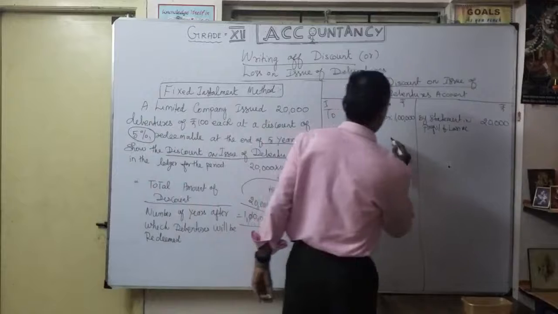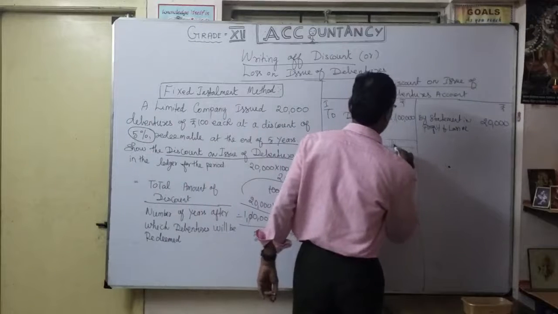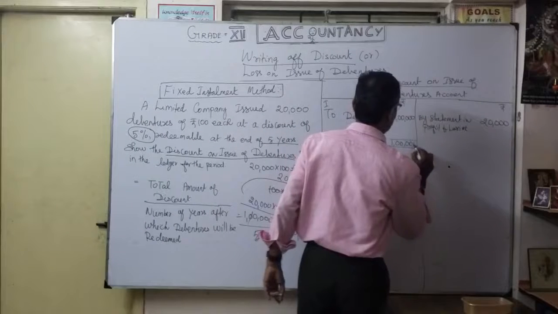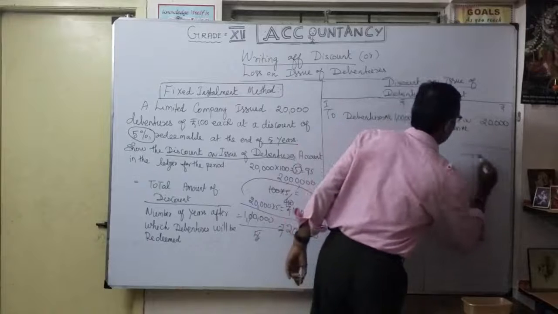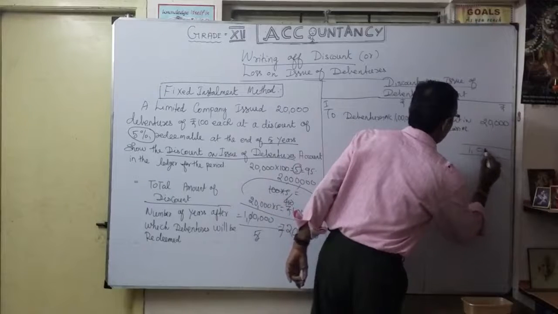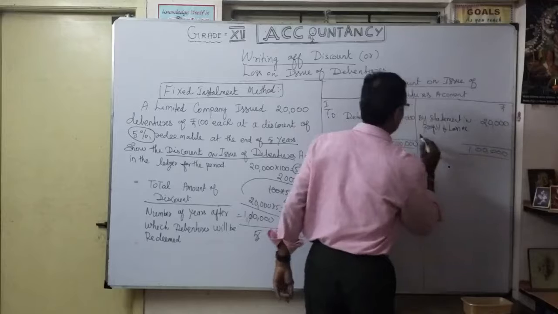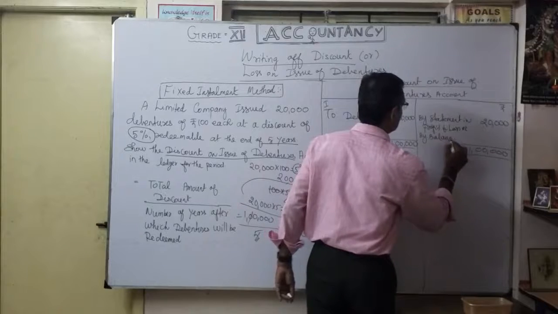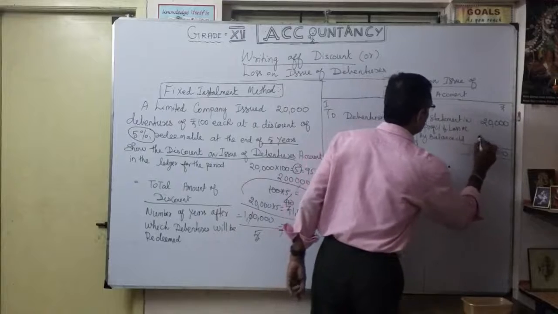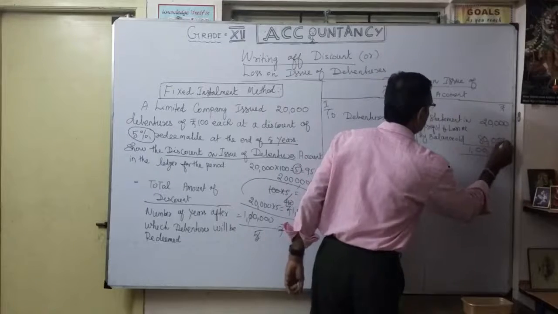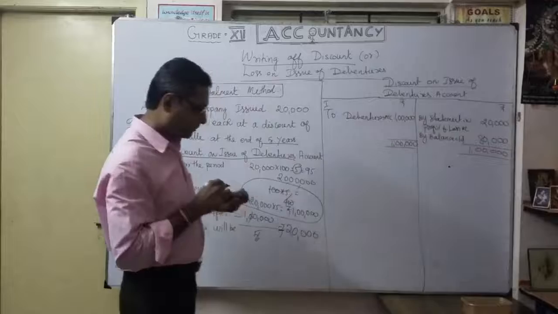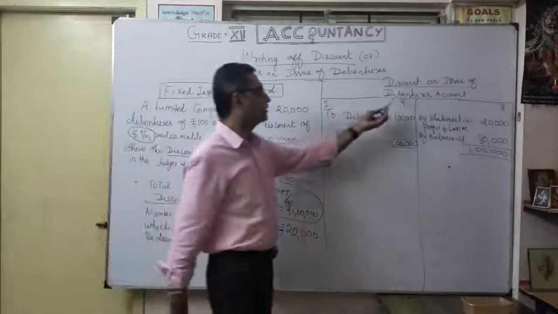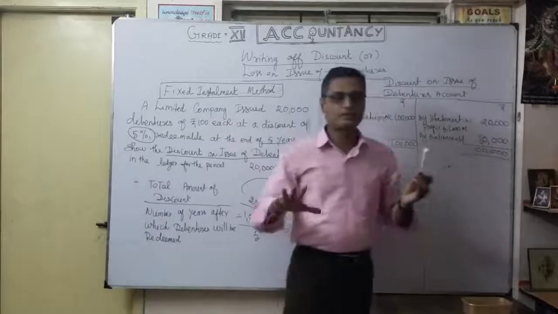So the discount on issue of debentures account still has 1 lakh, and I make it balanced by balance carried down, 80,000. So after the first year, my discount on issue of debentures account has 80,000.